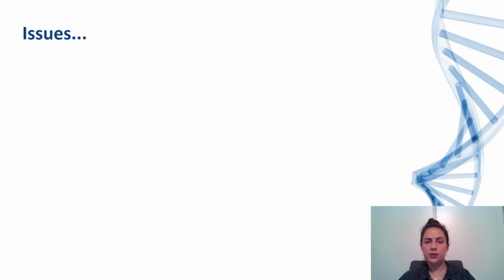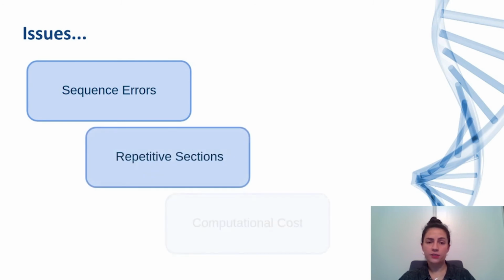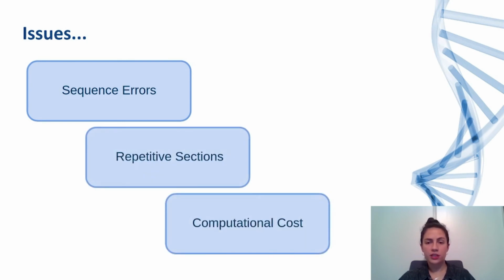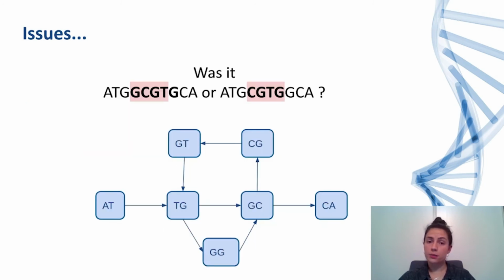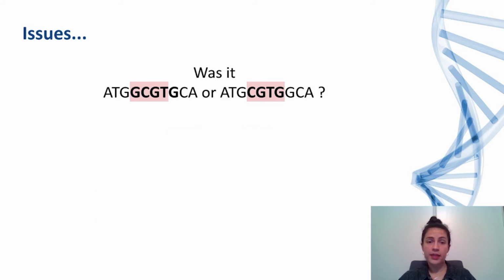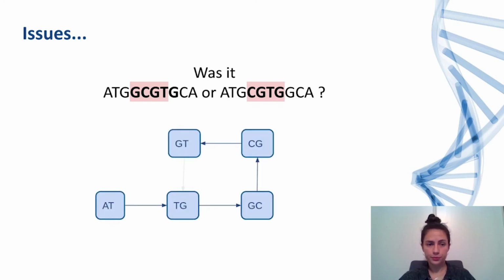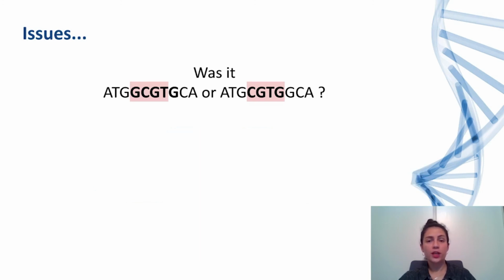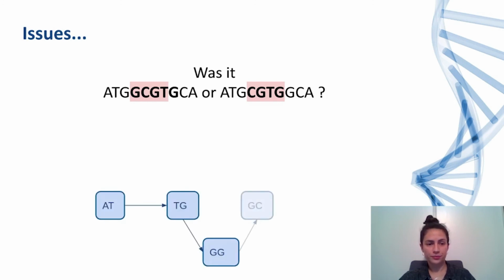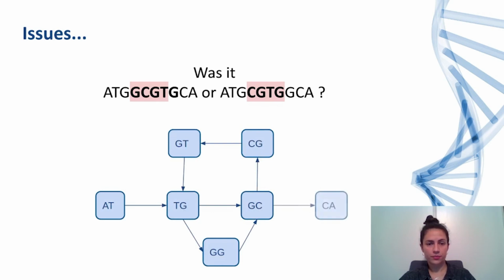But there are still some challenges using the de Bruijn graph for genome assembly. Sequence errors, repetitive sections, and computational cost are a few of the leading challenges that make it very hard to reconstruct some of the genomes. For example, in this case, it is impossible to know which one is the correct path. Is it the first option, which goes through the upper loop first? Or the second one, that goes through the lower loop first? Usually, the best option is to split the graph into 2 partial genomes.